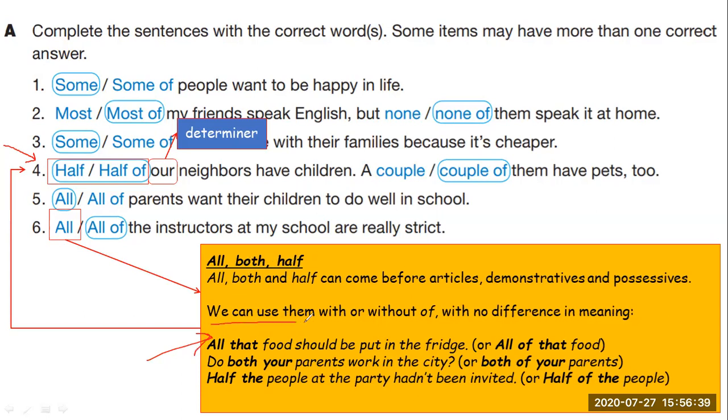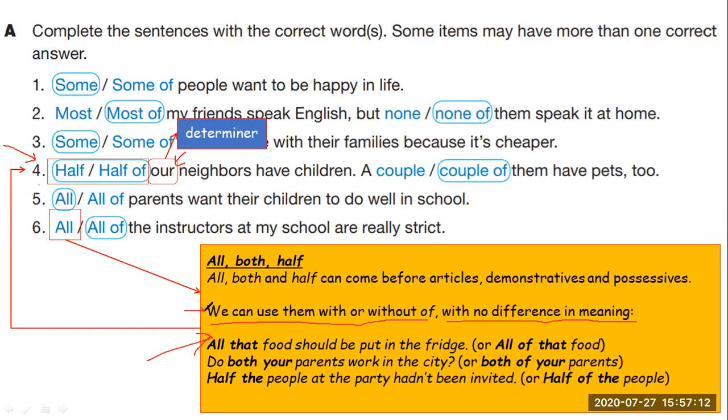They say we can use them with or without of, with no difference in meaning. Here, number 4, half our neighbors have children, half of our neighbors have children. So remember, in this case, we can use this because they have a determiner. So we can say half our neighbors have children, half of our neighbors have children.